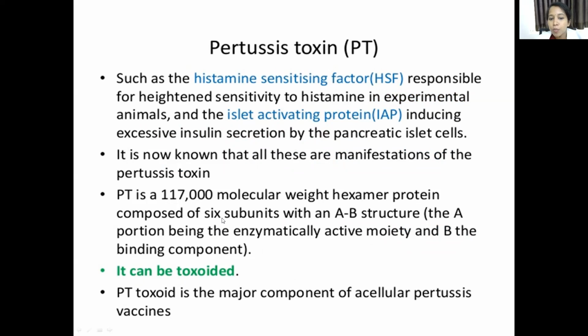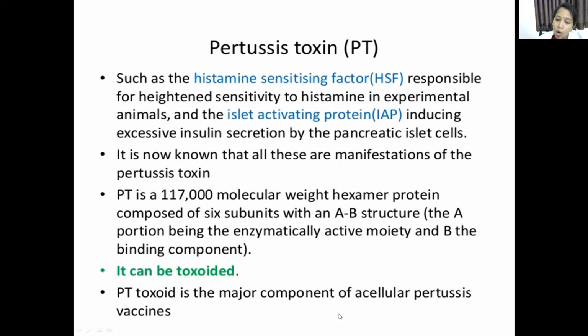The structure is composed of 6 subunits with A and B structure, the A portion being enzymatically active and B being the binding component, and it can be toxoided. This pertussis toxin can be toxoided and used in the vaccine.